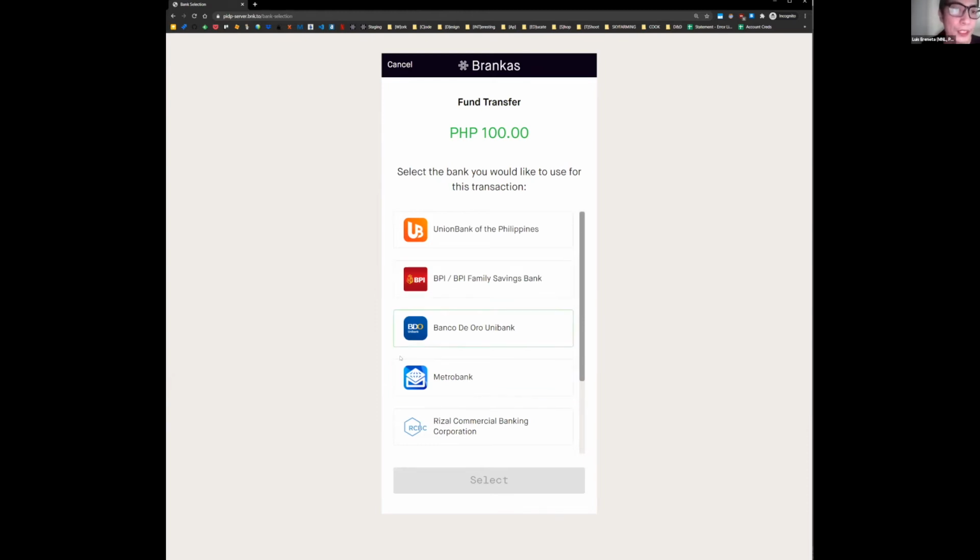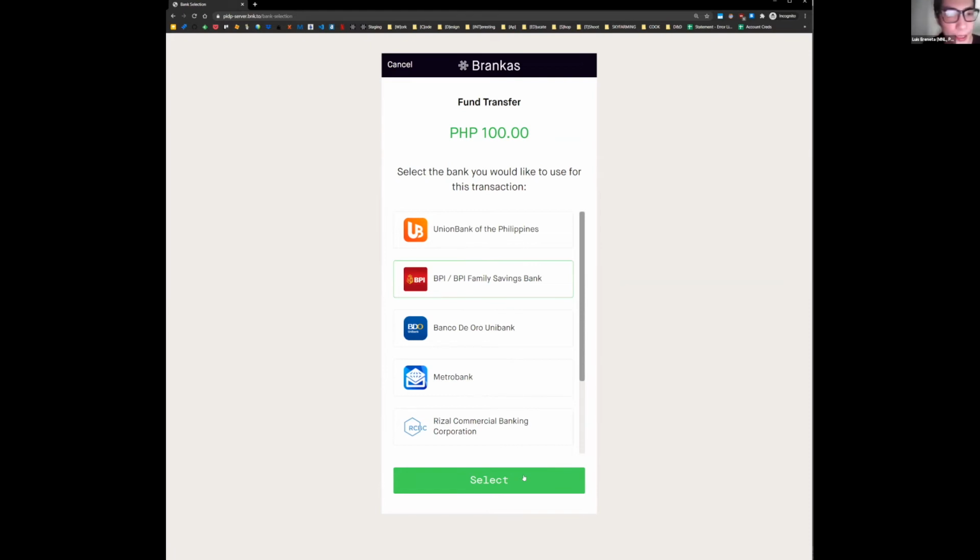But for the purposes of this demo, I'm going to show off all the banks in the Philippines that we have enabled so far. I'm going to click here on select BPI. BPI, for context, for those not based in the Philippines, is I think the second largest bank here in the Philippines right now.